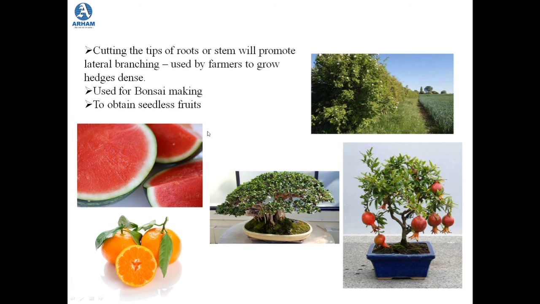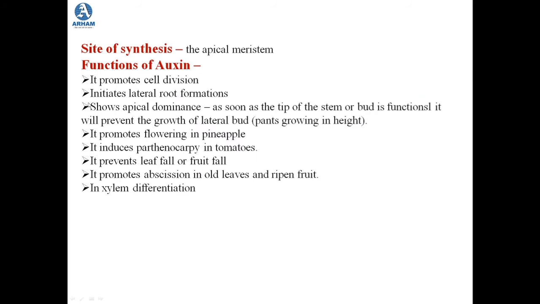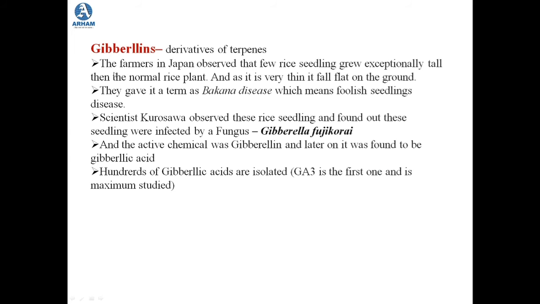Now this was about auxin that we studied previously. In this part we are going to start with a new growth hormone, or new phytohormone, which is known as gibberellin. So gibberellins, as we have studied previously, are derivatives of terpene. Now, how was this gibberellin discovered?